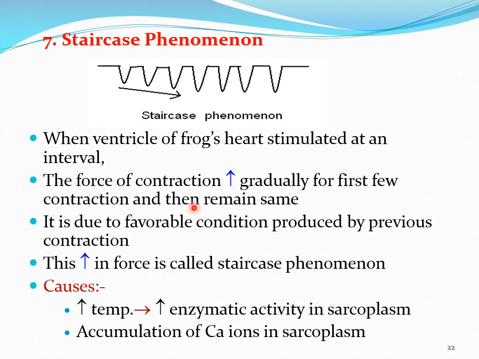Okay, so students, up to this point we discussed all 7 properties, and if you have a long question on the properties, you should be able to describe all 7 properties. Some short questions are also popular, like describe any 2 properties, any 4 properties of the cardiac muscle. So any 2 properties for less marks, for 2 or 3 marks, any 4 properties for 5 marks or 7 marks. Okay, so depending on the question, you have to write the answer.